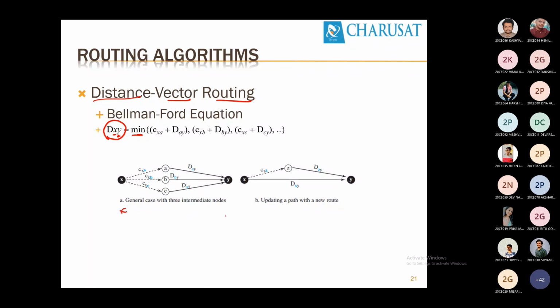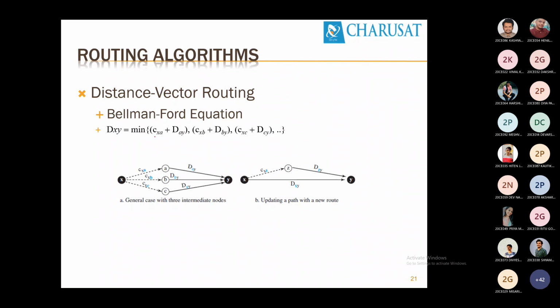From here to here, x and y are the source and destination. You want to find the distance. So dxy is the equation: d means distance, x means source, y means destination. If I want to find the minimum distance from x to y, what is the equation? The minimum of this square bracket, and the terms inside are separated by commas. Let's say this is 5, this is 6, and this is 7. So dxy equals 5. Is it clear? I'm just mapping the terminology to some values so you can understand very well.